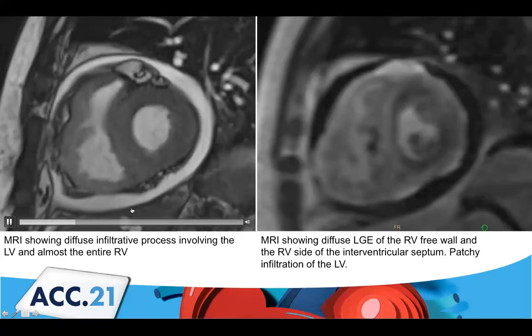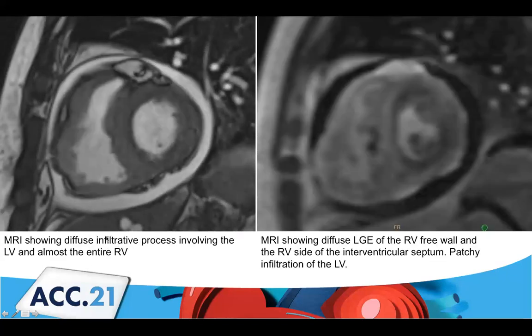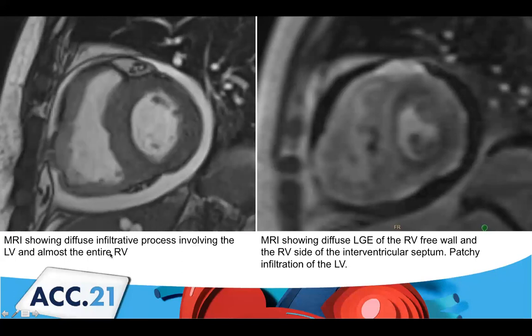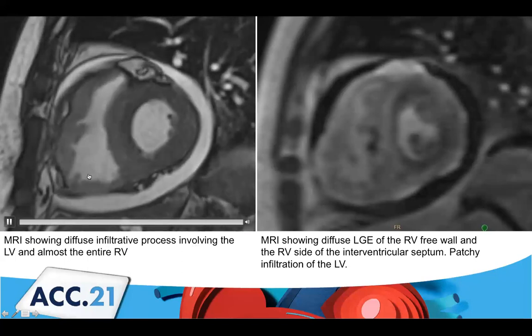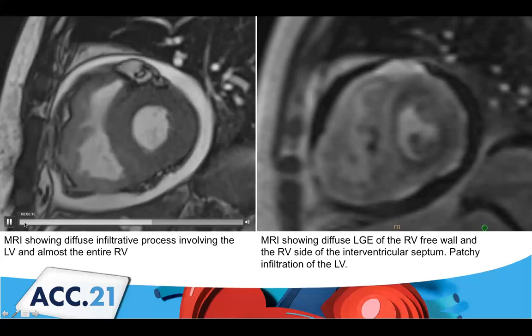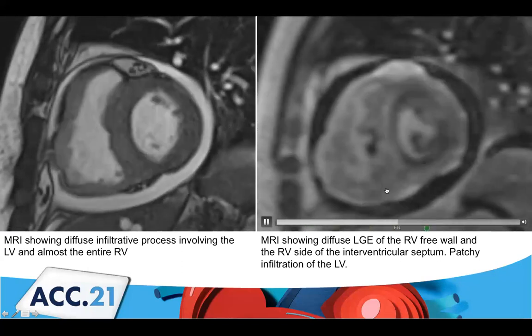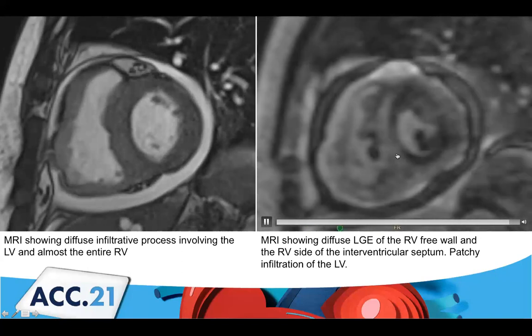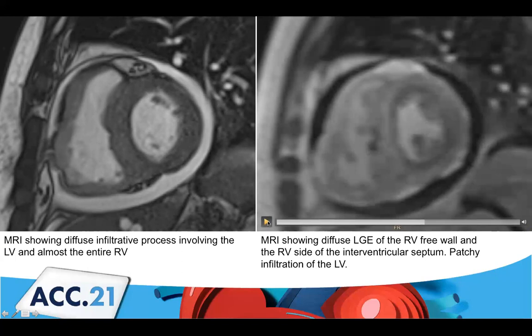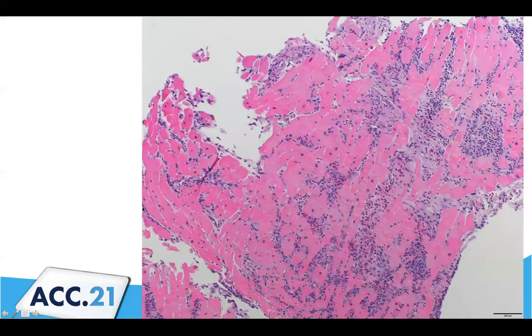So ultimately, we did an MRI, which showed a little bit more of the same diffuse infiltrative process involving the LV and almost the entire RV. The MRI also showed late gadolinium enhancement of the RV free wall and the RV side of the septum, with patchy infiltration of the LV. And there was concern based on this imaging that he might have leukemic infiltrate.